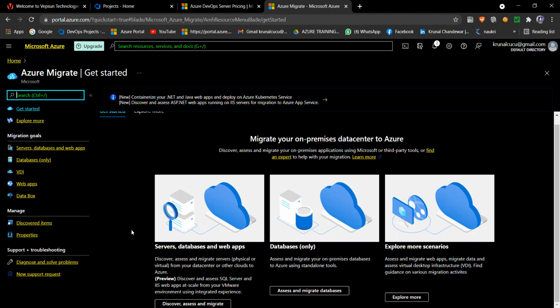Now you want to upgrade, and you are not interested in investing in hardware and resources. So the best way is to migrate to your Microsoft Azure cloud.